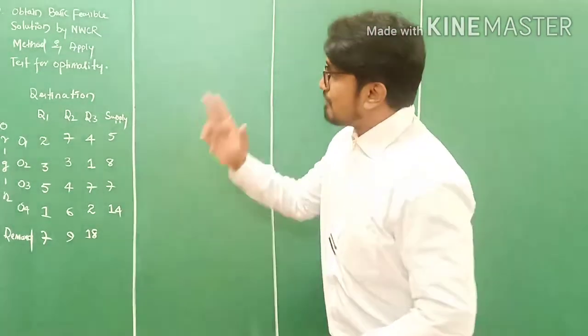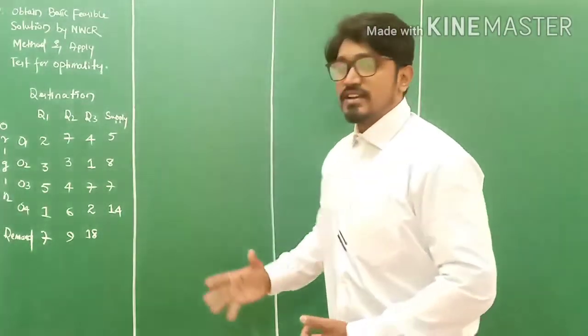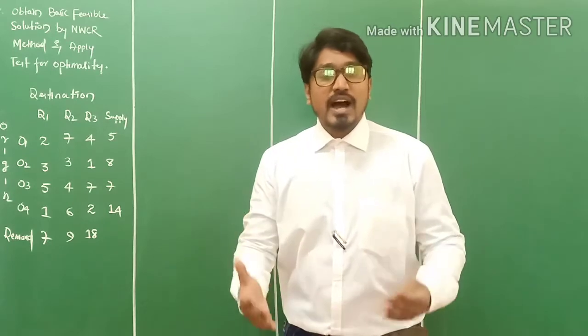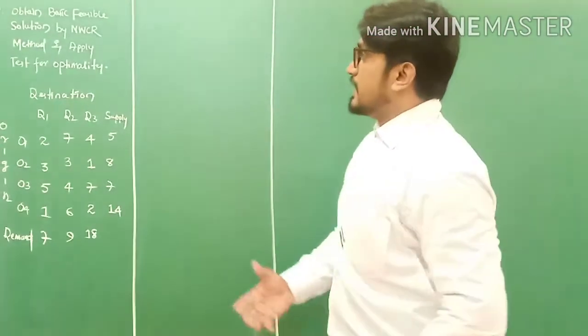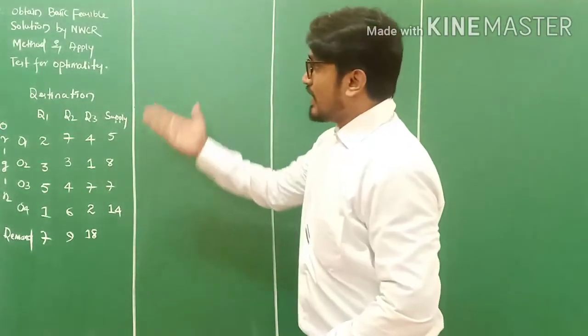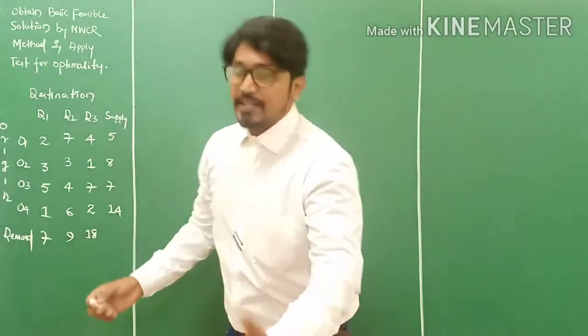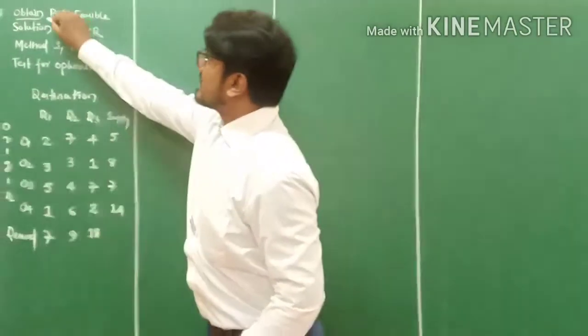Friends, we have yet another question written on board. I will read out this question and try to solve it step by step in an understandable manner. So please have a look at the question. The question says obtain. Obtain means find. Obtain BFS. What is this?